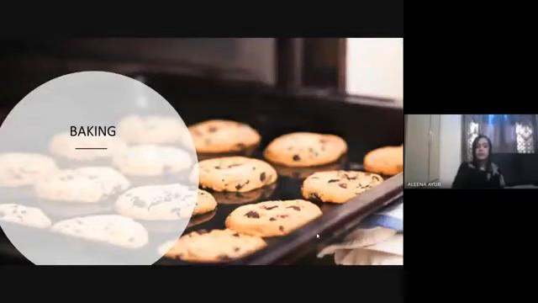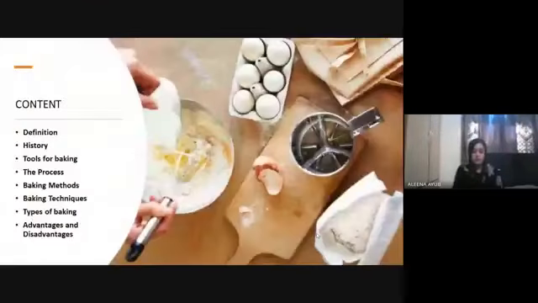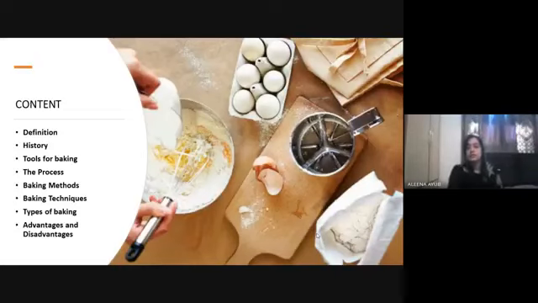Next slide. So today my topic of discussion is baking. As we all know, we love eating and we eat different kinds of food, and different kinds of food come from different kinds of cooking, the recipes and all that. So cooking is an art, technique or craft that we use to make food or for food consumption, and we have many methods for the recipes or for the cooking or for making different foods. So cooking is a complete art. There are many methods, and there are two of the most important methods I'm going to discuss. That is the moist heat cooking method and... back to the previous slide, please.